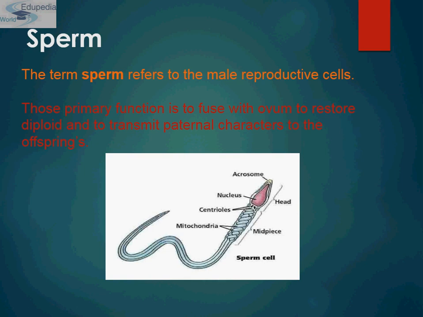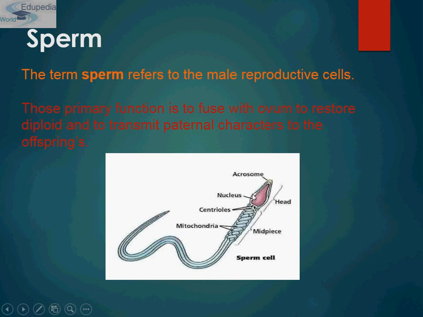It is microscopic and flagellated. As you can see, it has a flagellum, which is also known as the tail, and it is a motile gamete because it has a tail, so it has the ability to move. Basically it is formed of 3 parts and each performs a specific function. This is the head part, this is the middle piece, and this is the tail part. The head is generally flat and oval. The head is formed of 2 parts. One is the acrosome, and this is the nucleus.